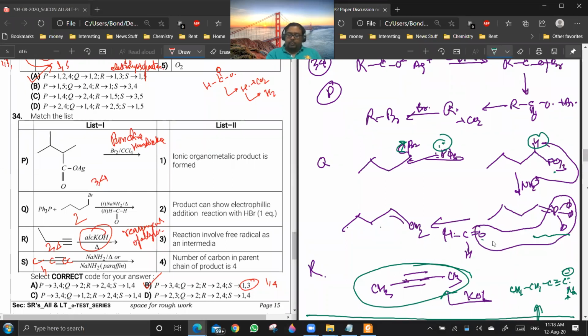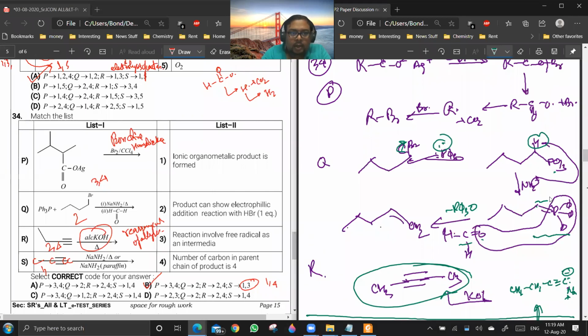PPh3 and O will combine to give Ph3P=O, and this part and this part will combine to form a double bond. This is the Wittig reaction. Everyone is clear? Yes or no?